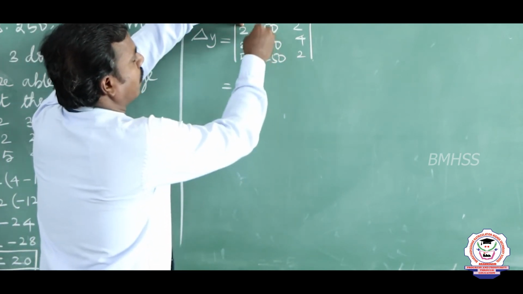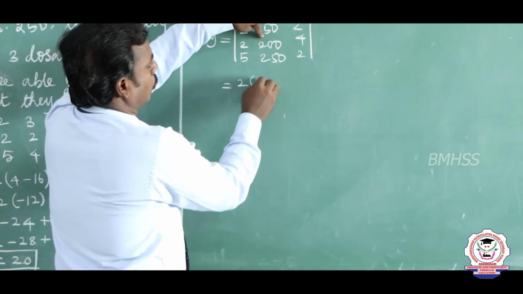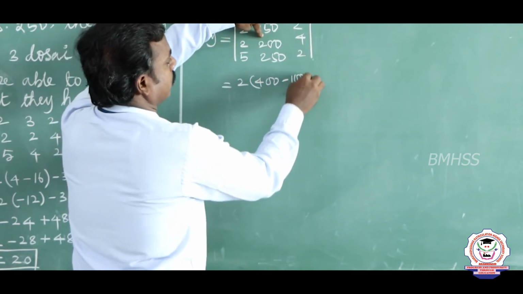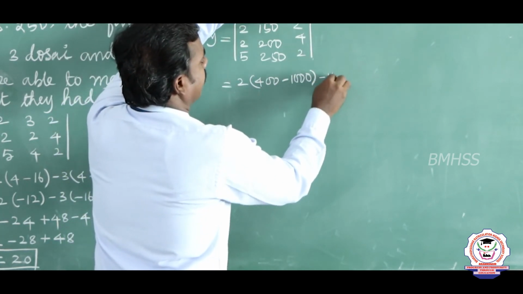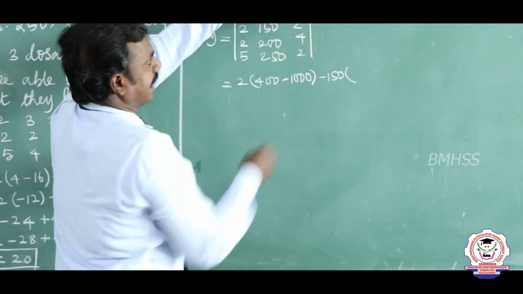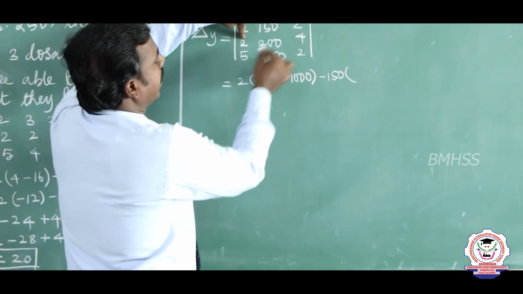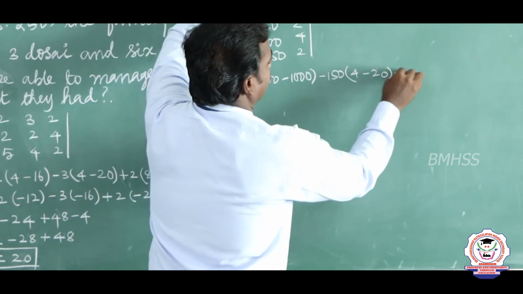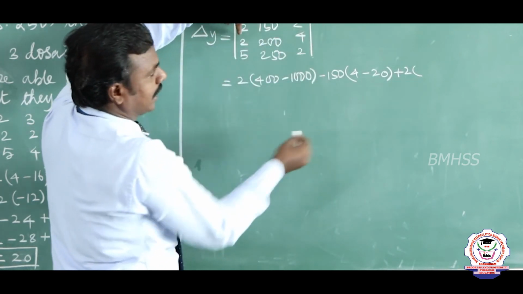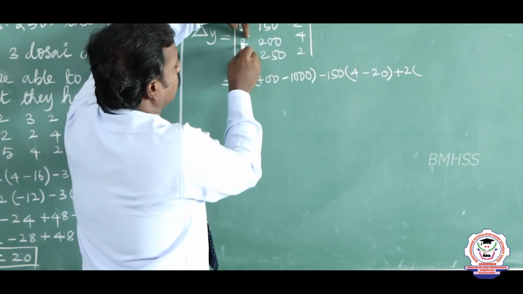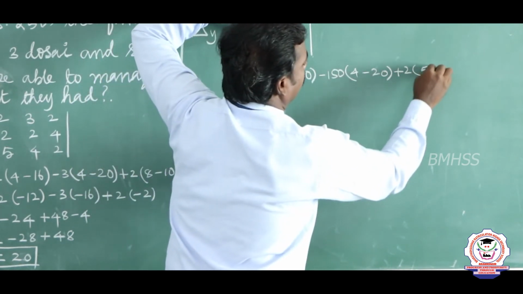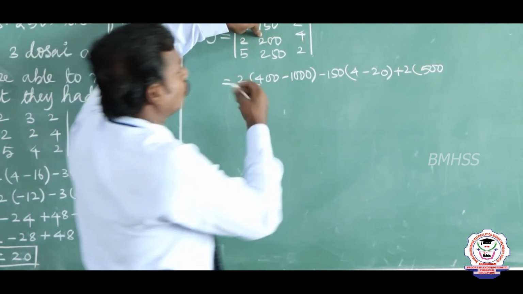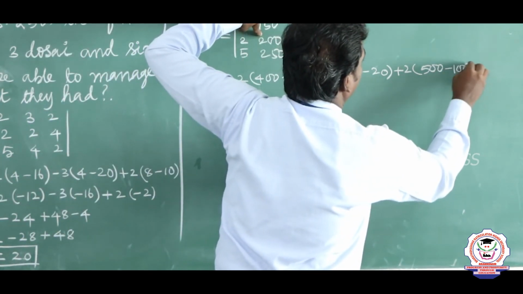From this I consider the first row, first element 2. Now omit the first row and first column: 200 into 2, 400, minus 250 into 4, 1000. Minus 150, center value. Now omit the first row, second column: 2 2s are 4, minus 5 4s are 20, so 4 minus 20. And the last element is 2. Now omit the first row, third column: 2 into 250, 500, minus 5 into 200, that is 1000. So 500 minus 1000.